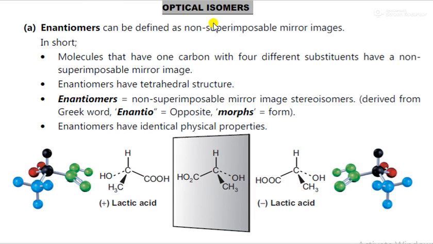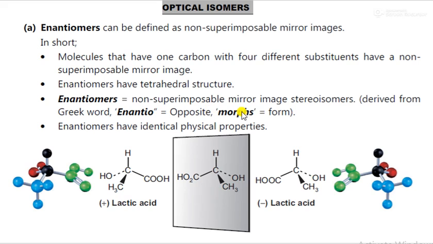So next is, what are optical isomers? First is enantiomers. They can be defined as non-superimposable mirror images. In short, molecules that have one carbon with 4 different substituents have non-superimposable mirror images. You can see over here, this is your lactic acid molecule. Enantiomers have tetrahedral structures. Enantiomers are non-superimposable mirror image isomers.